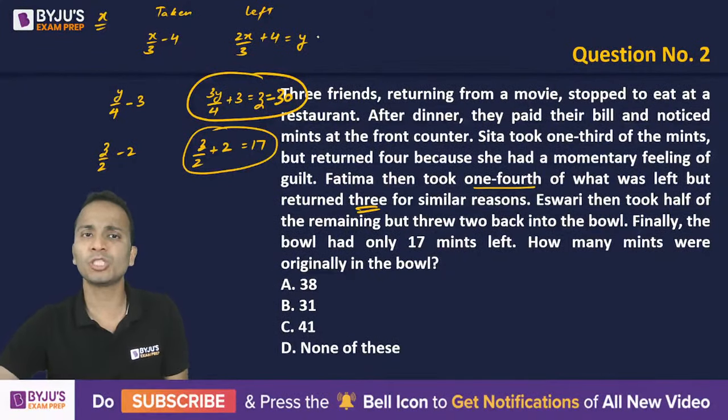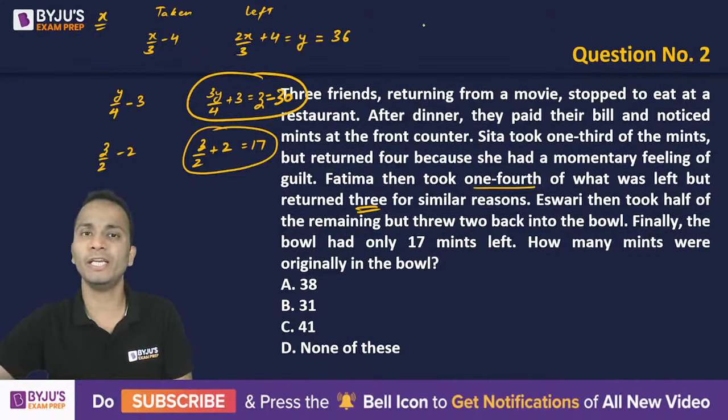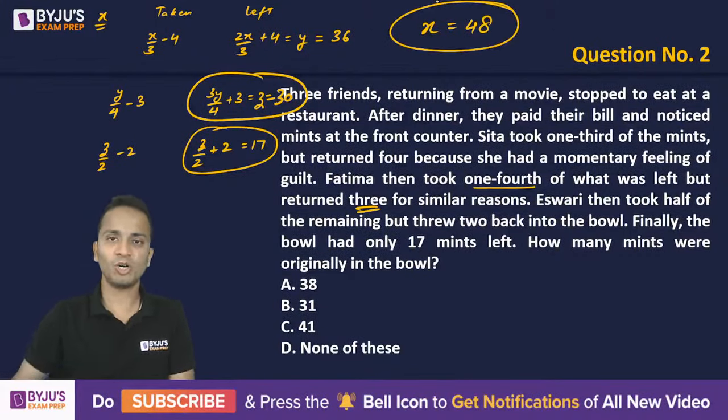Oral calculations can be done. So the value of Y is 36. Now after getting the value of Y, you can get the value of X. So 36 minus 4 is 32, divided by 2, 16, multiply 3, 48. So the value of X is equal to 48. All right.